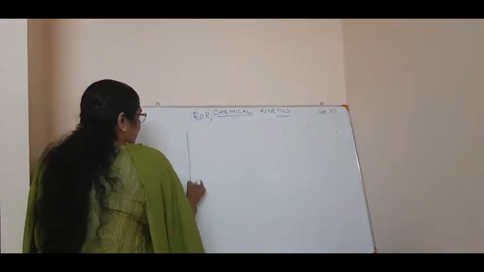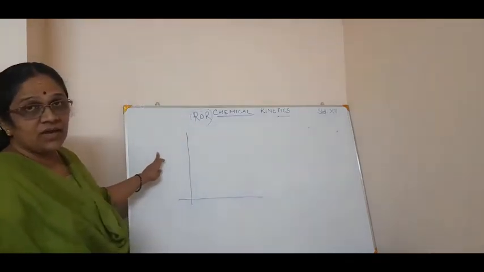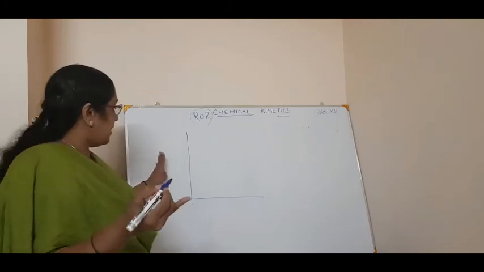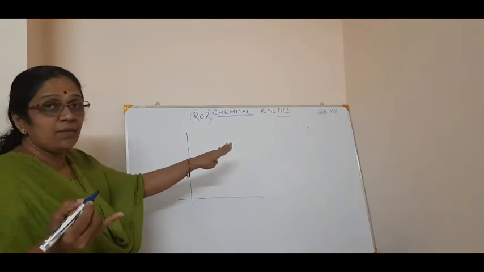First I will draw a graph of average rate of reaction. You can choose either reactants or products. In this graph I will choose reactants. In the other graph I will choose the product.